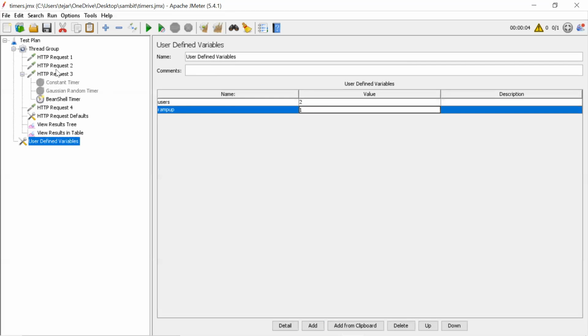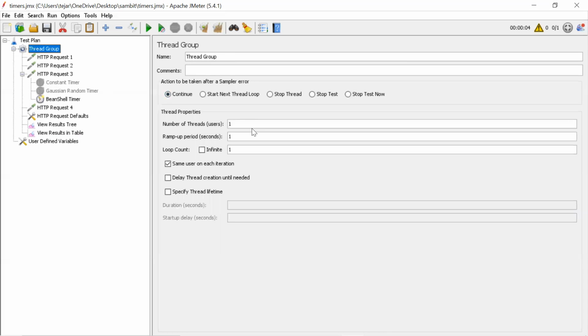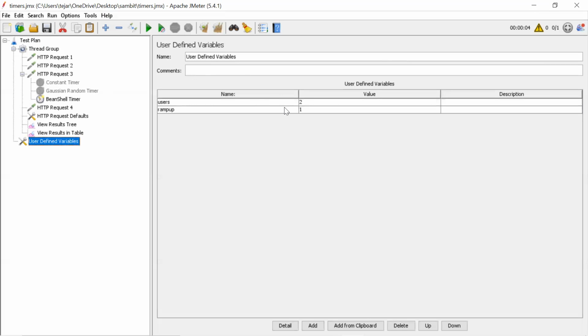Assume that as an example. We'll use dollar users and dollar ramp-up, so the values will come from that point. I will change the values here only, so based on these values my whole script should be controlled.